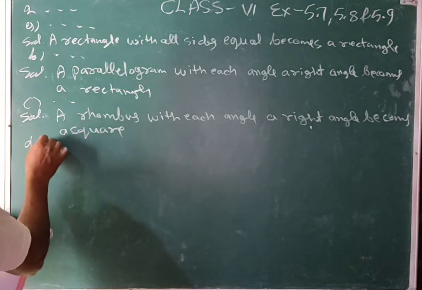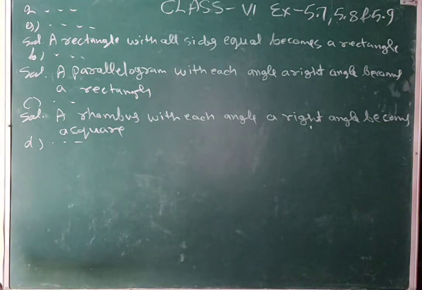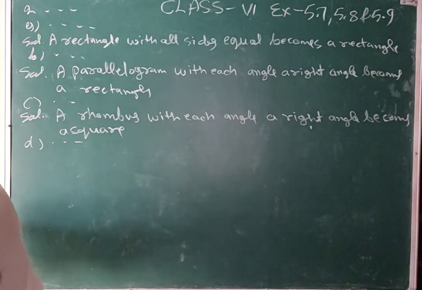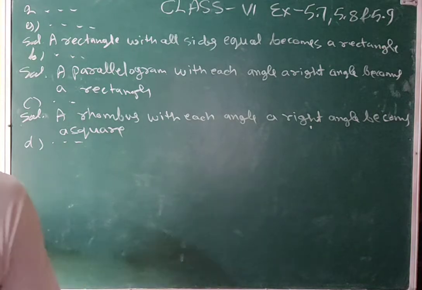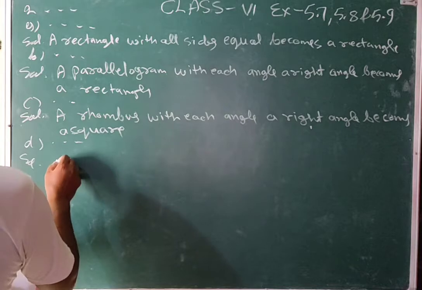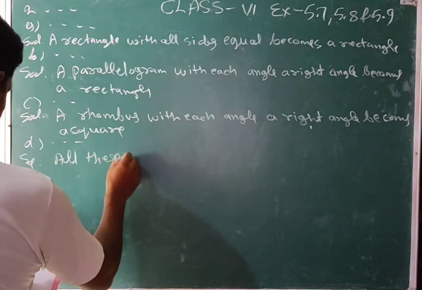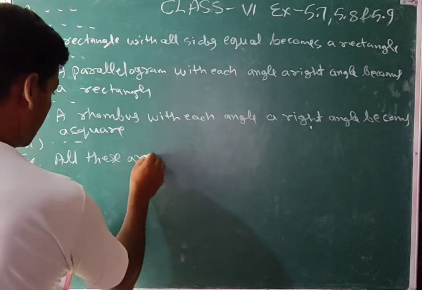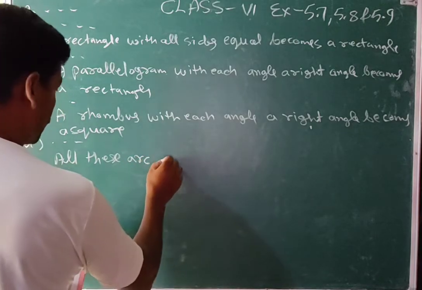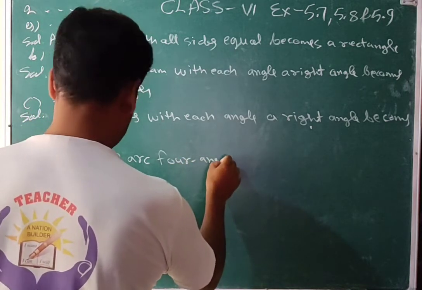D part: square, rectangle, parallelogram are all quadrilaterals. All these have four sides, and all these have four angles.